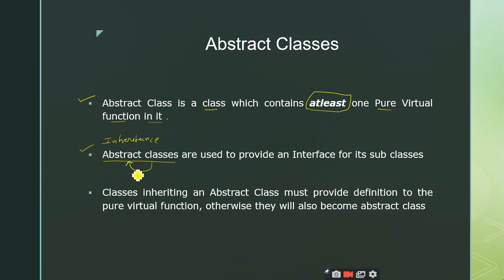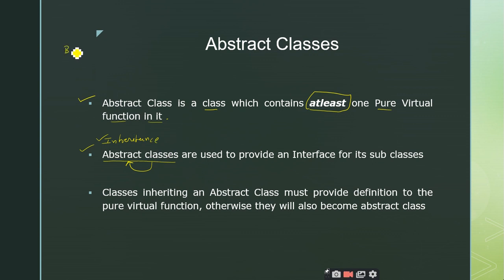So these abstract classes will provide some non-defined items. The body is not defined inside it, but these classes allow us to reuse the code. That means it will allow us to inherit it, or we can create a subclass from these abstract classes. When you create a subclass from these abstract classes, or inherit them, you have to define those functions which are not defined inside this base class, right?